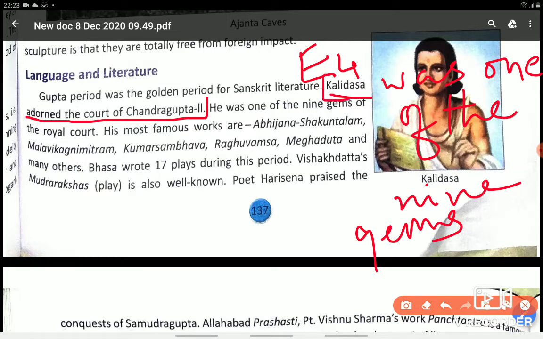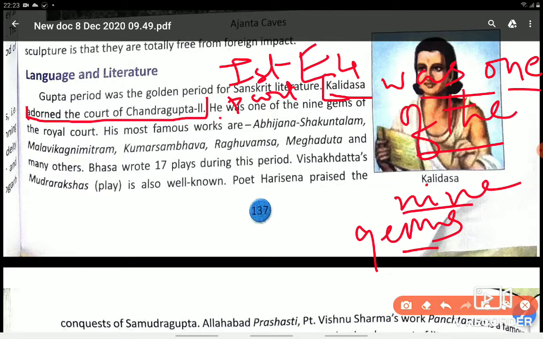Okay, children, this is your first part of the answer. How will we write? First part is, who was Kalidas? Kalidas was one of the nine gems adorned in the court of Chandragupta II.